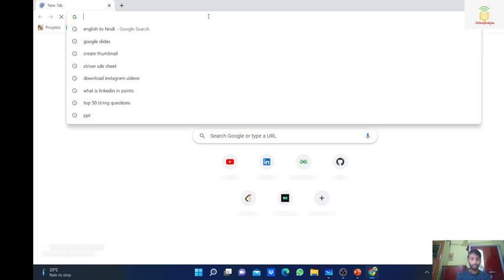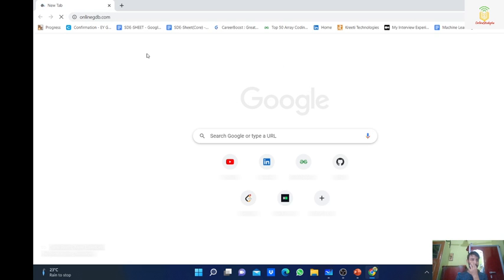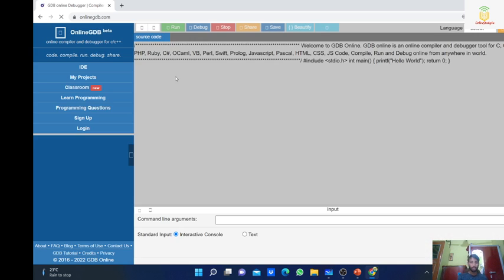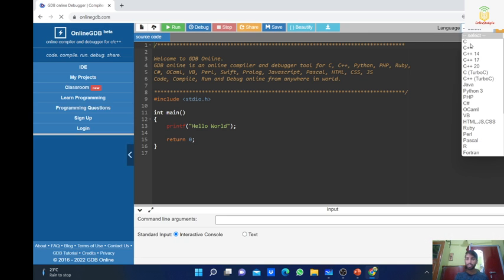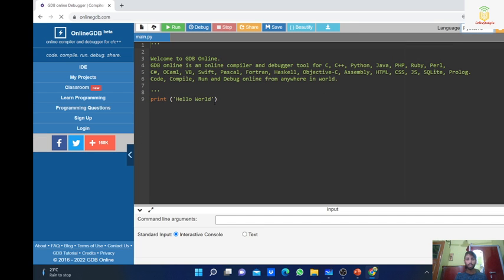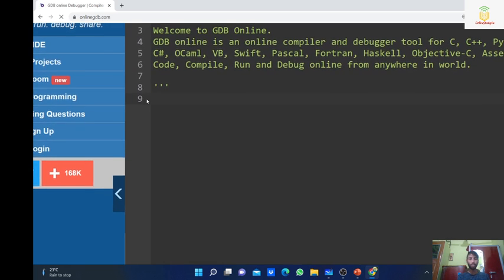I will open my IDE, that is onlinegdb.com. Just wait for a single moment. Okay, so now let's discuss the second code, because I am not going to do the brute force approach. That is more time consuming.